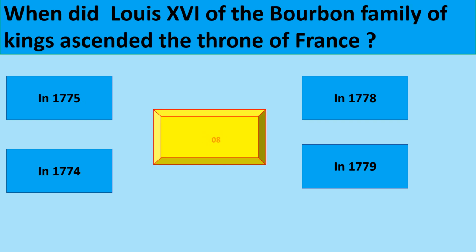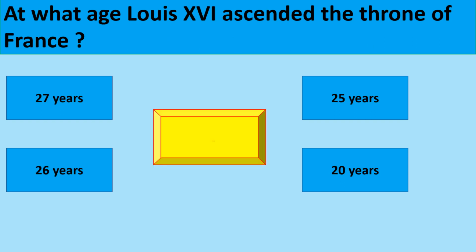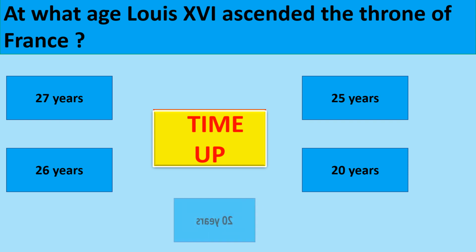When did Louis XVI of the Bourbon family become king? At what age did Louis XVI ascend the throne of France? The correct option is 20 years.